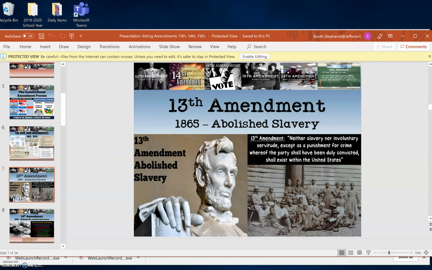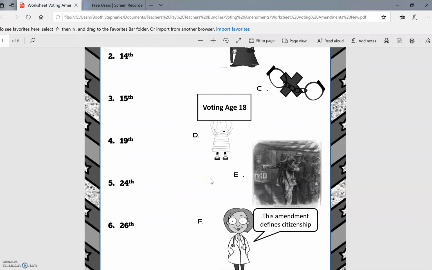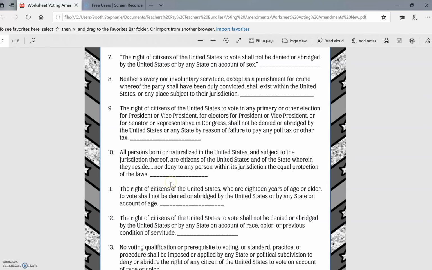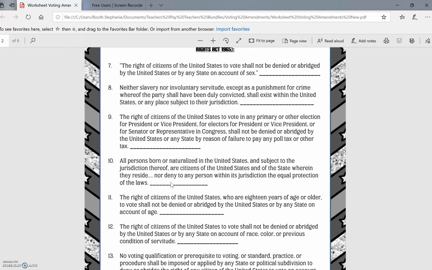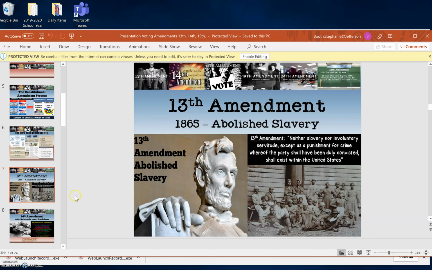So if you want to go to your worksheet, make sure you find the 13th Amendment, which one of these it is. And then you need to go down here and find which one is a quote from the 13th Amendment. If you need to pause this video, you do that. Okay, so we got the 13th Amendment.